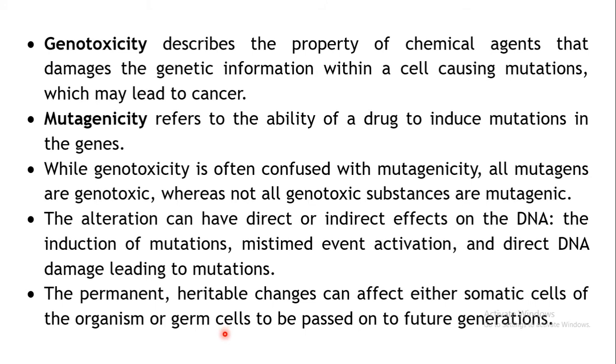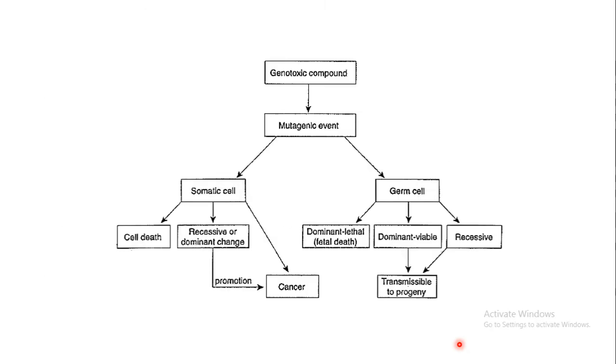As a result, the alterations may be passed on to the next generation, the progeny, the offspring. So let us see how exactly these events may take place.